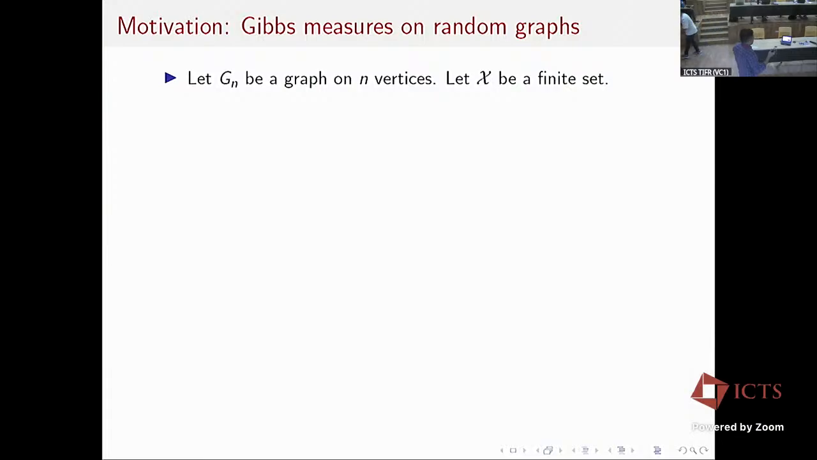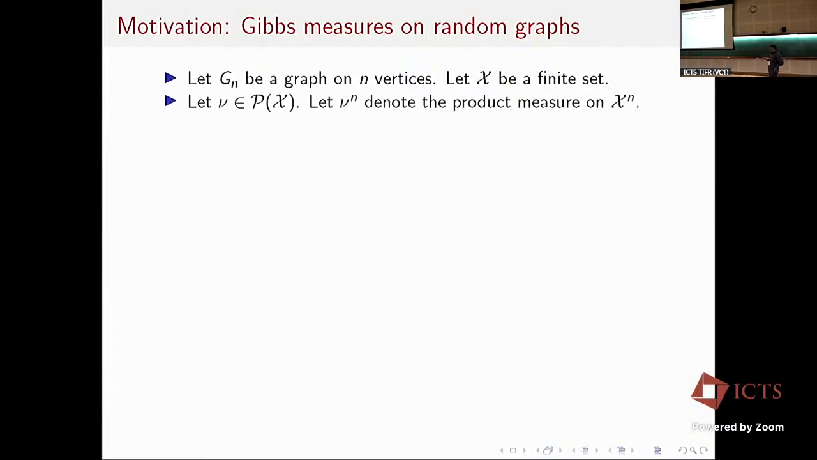So the motivation comes from Gibbs measures, or random graphs, or probabilistic graphical models. So I look at a graph Gn on n vertices. Throughout my talk, all graphs are going to be sparse. And I have a finite alphabet set X. Each vertex in the graph Gn is going to get a mark from this finite set X.